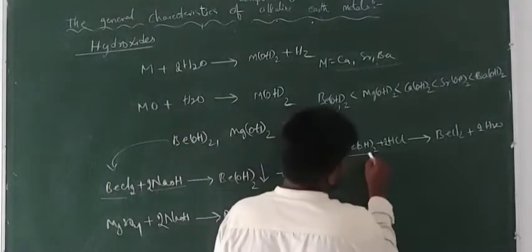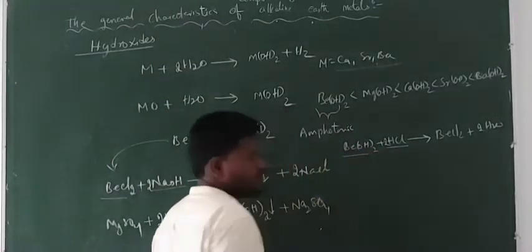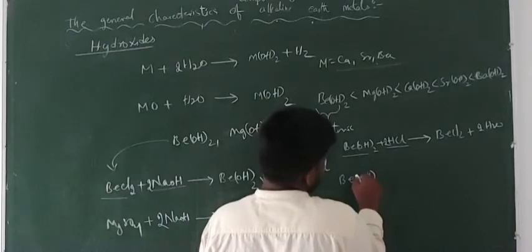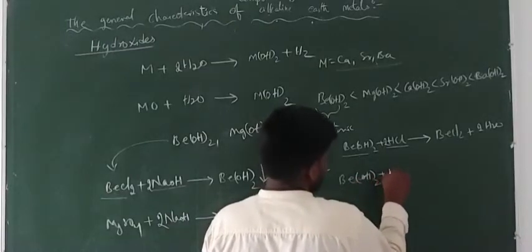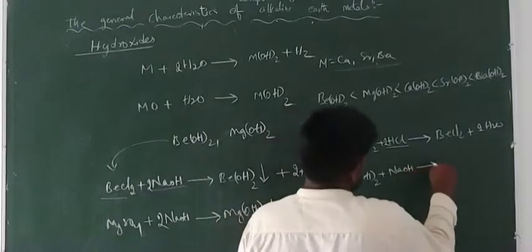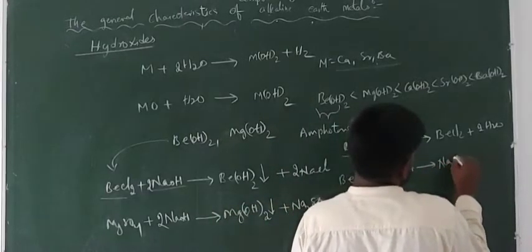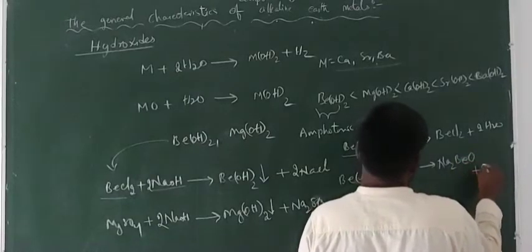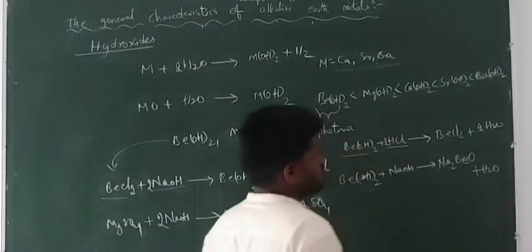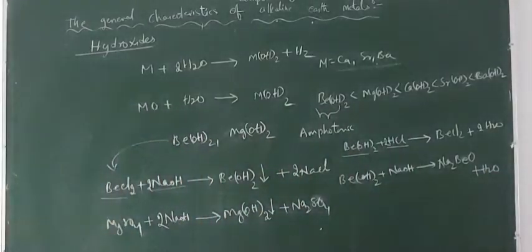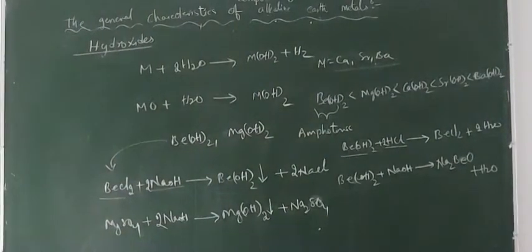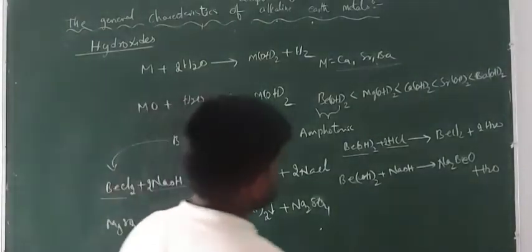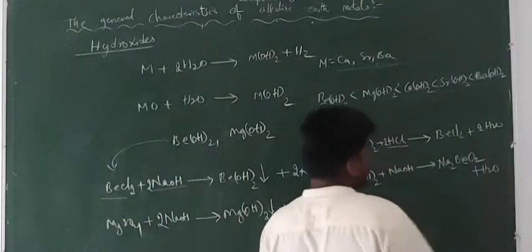Now here it is reacting with acid, so here it acts as a base. And next, it can react with base also by acting as an acid. When Be(OH)2 is treated with sodium hydroxide, we can get Na2BeO2 and we can get water. Na2BeO2 we can get when beryllium hydroxide is treated with sodium hydroxide.